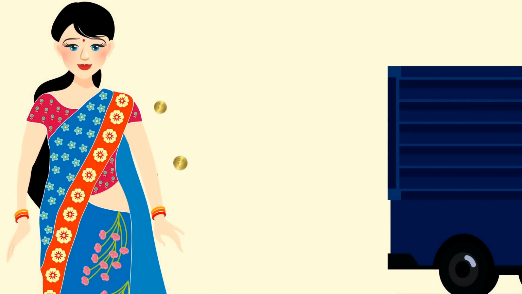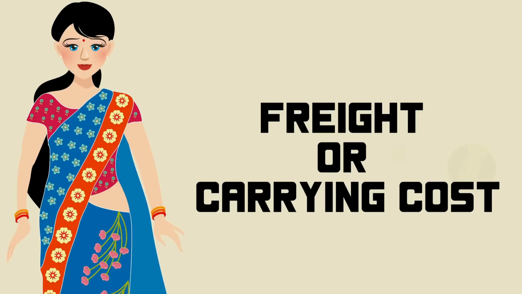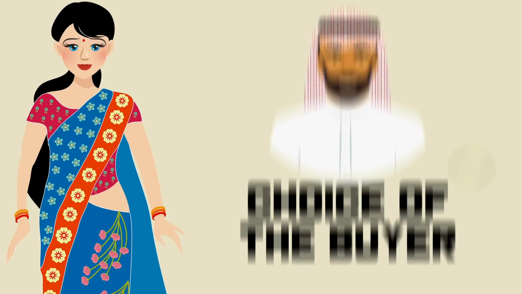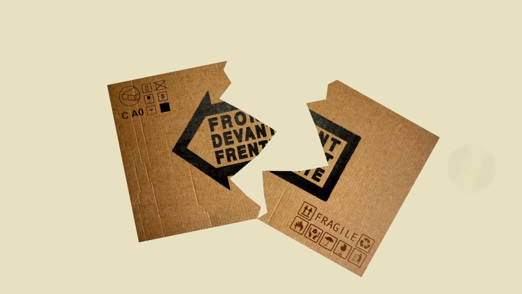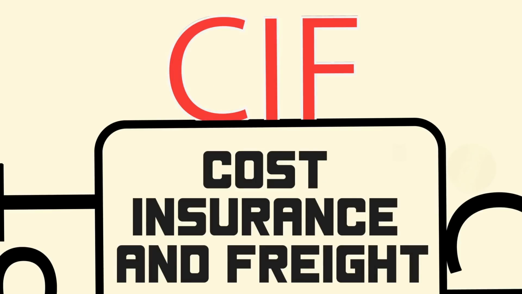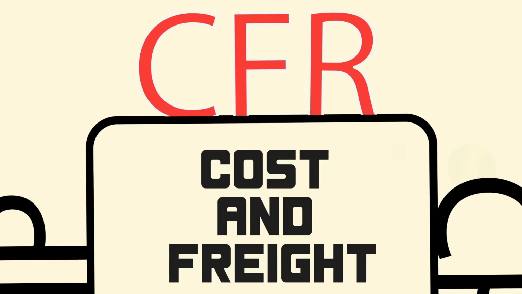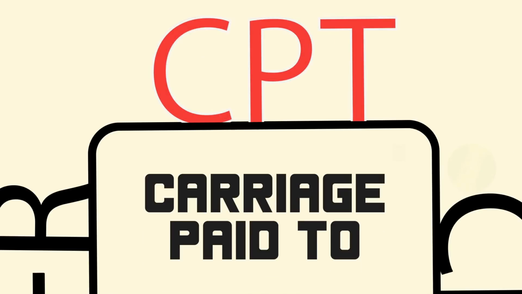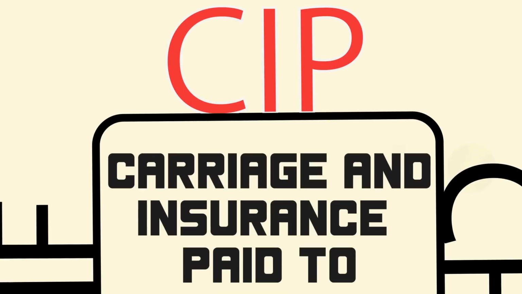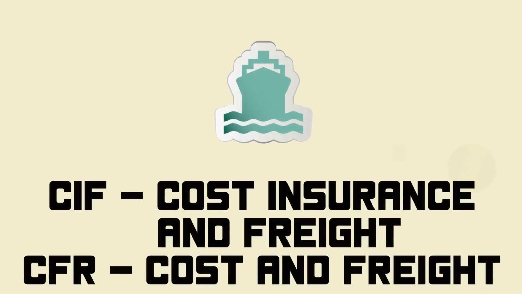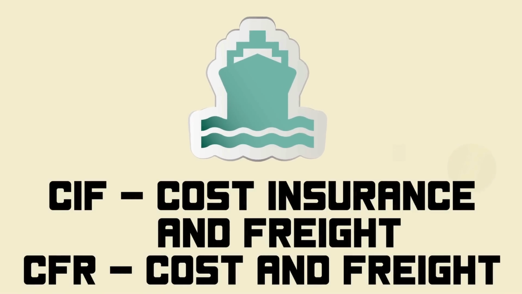C terms. Seller must also contract and pay for the carriage, that is freight or carrying cost, of the choice of the buyer. However, the risk of damage or loss during transit on carriage rests with the buyer. The 4 C INCO terms are CIF, that is cost, insurance and freight, CFR, that is cost and freight, CPT, that is carriage paid to, CIP, that is carriage and insurance paid to. CIF or CFR can only be used for transporting on sea or waterways.